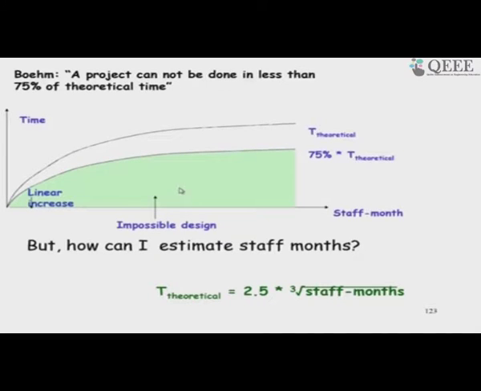One thing that Boehm said is that once you have obtained the results from COCOMO, the time duration is the time within which you can do it with the effort that you have estimated.